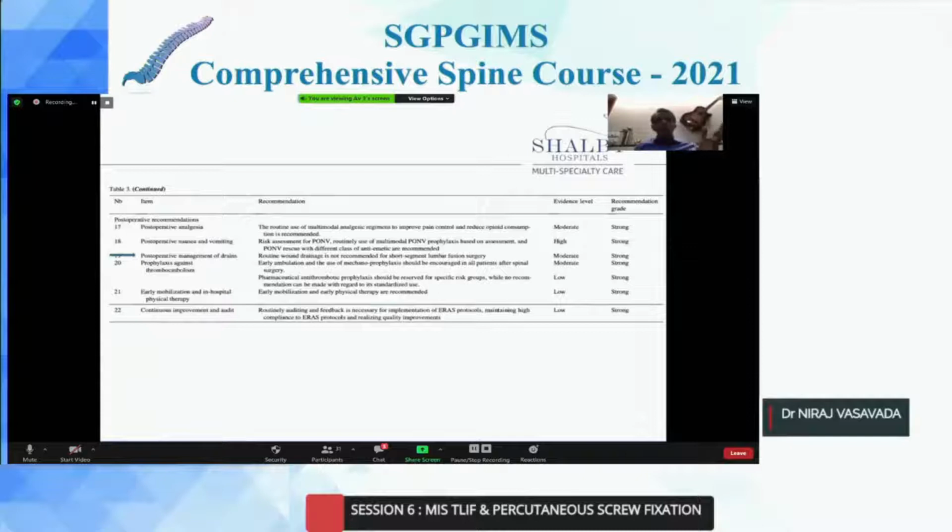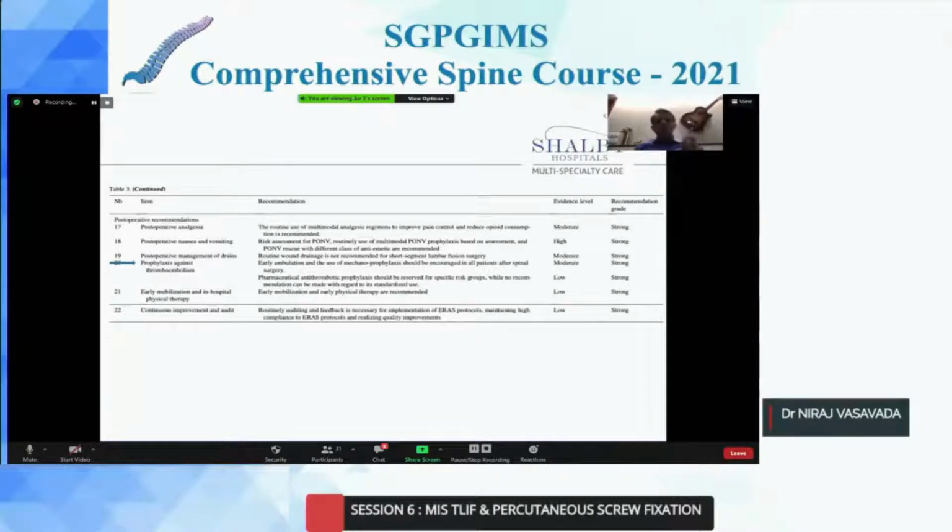Postoperative management of drain. The ERAS protocol doesn't recommend that you should be using a drain. There are no clinical consequences of not putting a drain in your patient. Generally, in spine surgery where the patient is going to be mobilized quickly, there is no role of chemoprophylaxis as far as thromboembolism is concerned, because as such the rate of pulmonary embolism or DVT is much less in these patients.